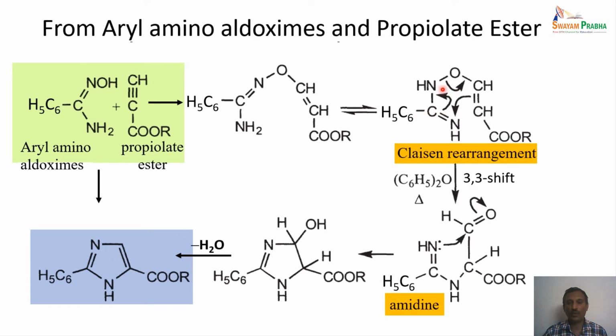So here what happens is nothing but a Claisen rearrangement. In this Claisen rearrangement, the initially formed intermediate rearranges through a 1-3 shift to give this particular intermediate. This is nothing but an amidine derivative. So in this amidine, there is a lone pair of electrons on the nitrogen. So this attacks the carbonyl. This is the cyclization step, which leads to this hydroxy derivative.